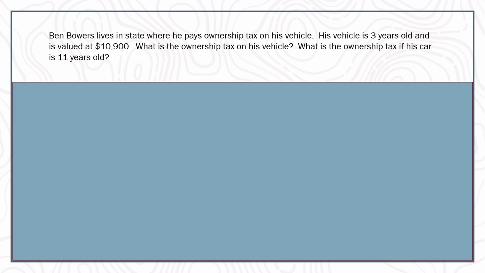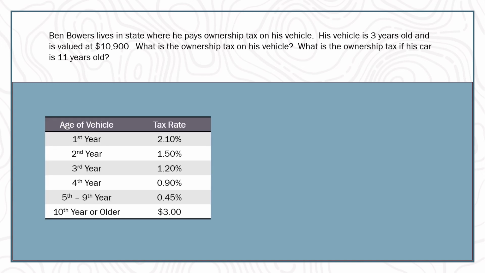All right, the next question says, Ben Bowers lives in a state where he pays ownership tax on his vehicle. His vehicle is 3 years old and is valued at $10,900. What is the ownership tax on this vehicle, and what is the ownership tax if his car is 11 years old? So in this case, we need a table to tell us the tax rates by year. And this one we can see is 3 years old, so I'm going to look in this table. I'm going to find the percentage for 3 years old, and here it's 1.2%.